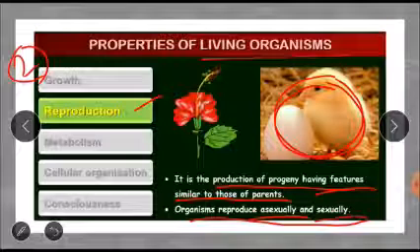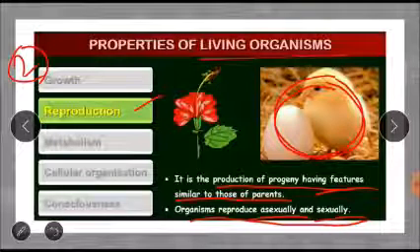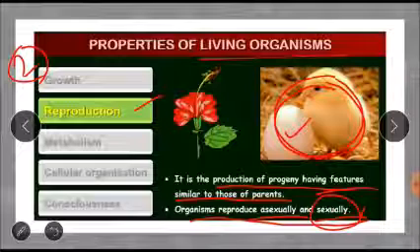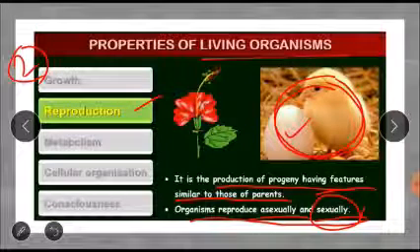Whereas sexual reproduction is where the involvement of male and female is there for the formation of the egg. It is known as sexual reproduction. So organisms can reproduce sexually and asexually.